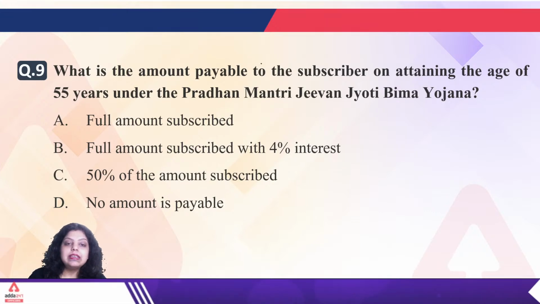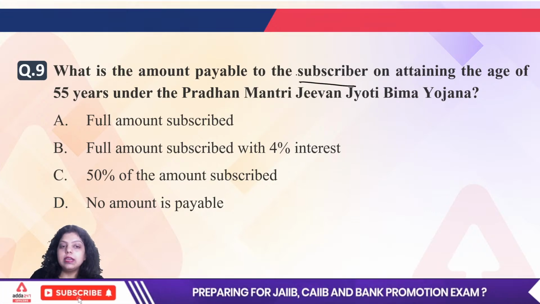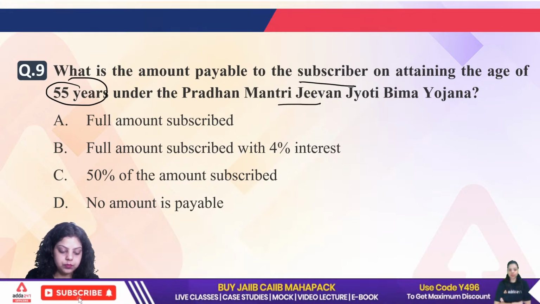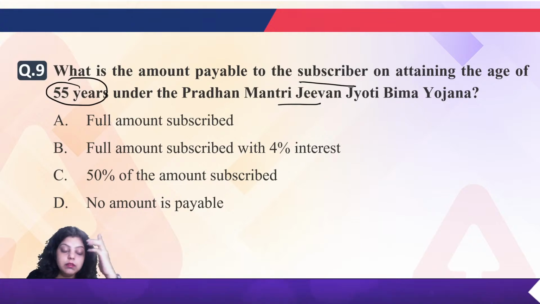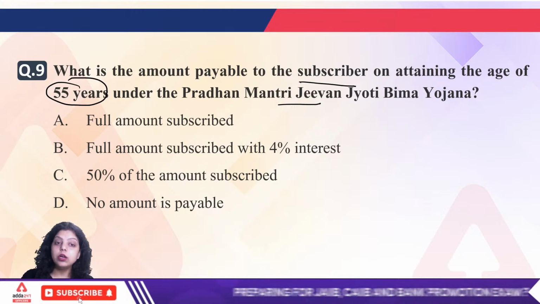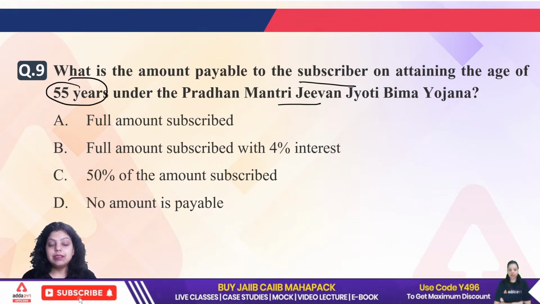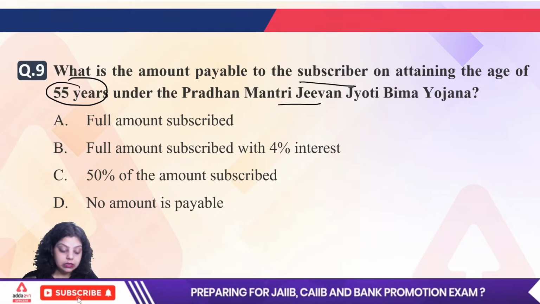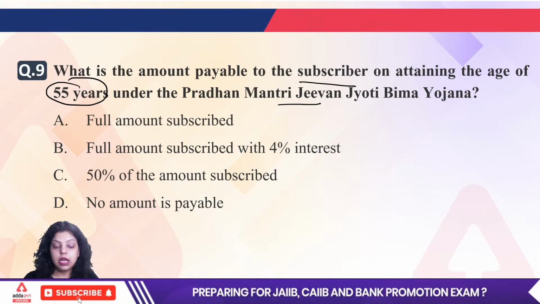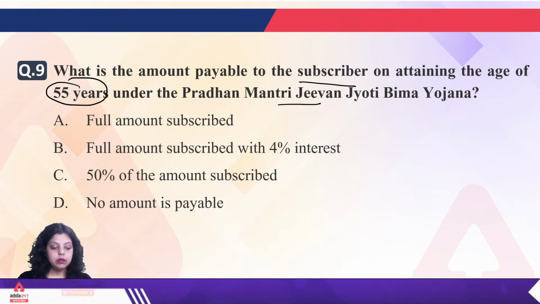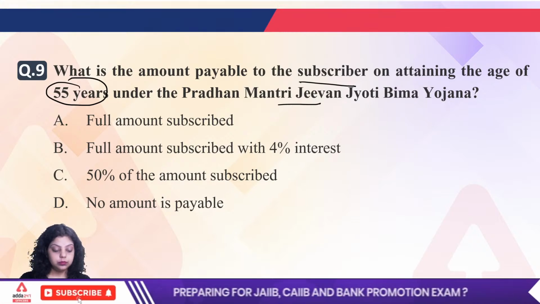Next. What is the amount payable to the subscriber on attaining the age of 55 years under the Pradhan Mantri Jeevan Jyoti Bima Yojana? So what amount will be payable to the subscriber of Jeevan Jyoti Bima Yojana after he or she attains 55 years? Is it the full amount subscribed? Second, full amount subscribed with 4% interest. Third, 50% of the amount subscribed. Or fourth, no amount is payable. So which of the following will be true? A, B, C or D? For the 9th question.